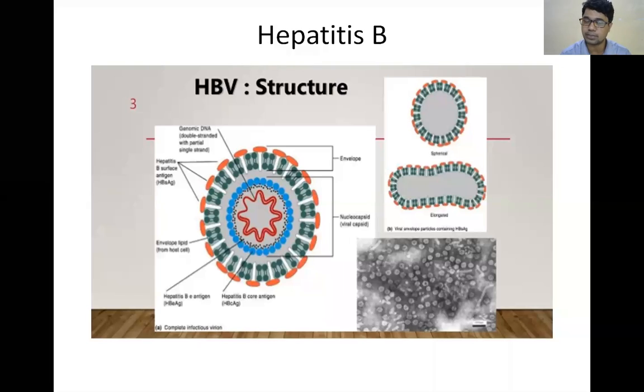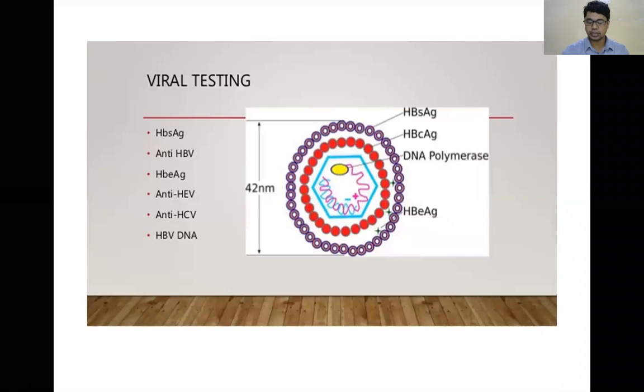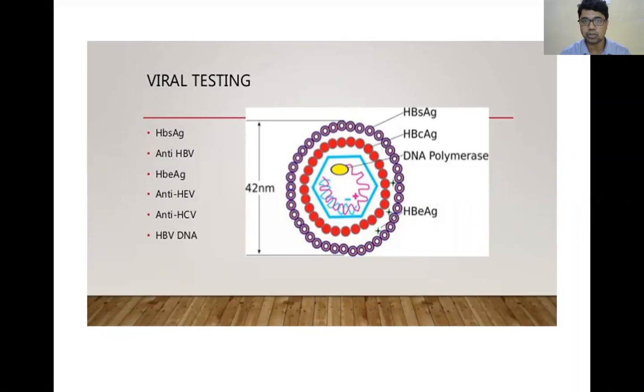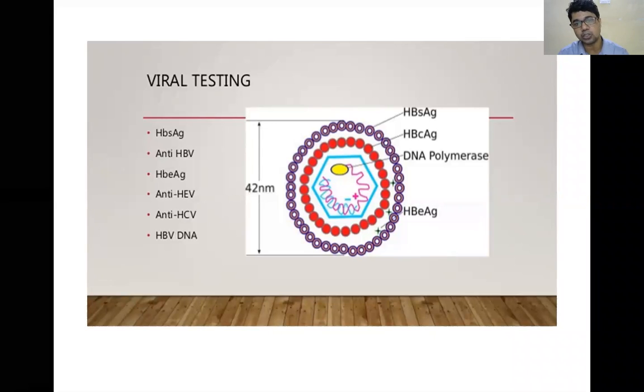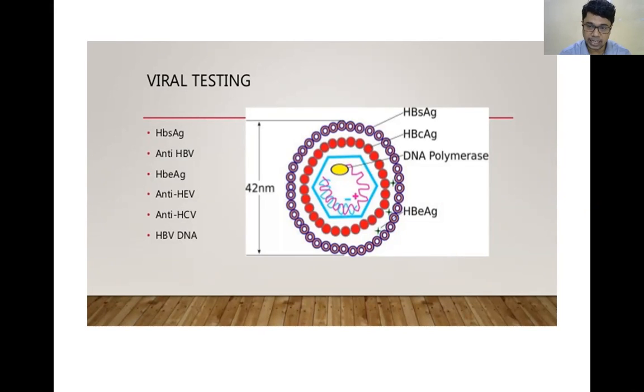On the surface you will get the HBs surface antigen. The genome DNA codes for 4 genes: DNA polymerase, surface antigen gene, HBX gene, and HBC gene. The HBX gene is responsible for oncogenesis or carcinoma. That's why, as a complication of hepatitis B, you will get hepatocellular carcinoma. Which gene is responsible? That HBX gene is responsible for oncogenesis.